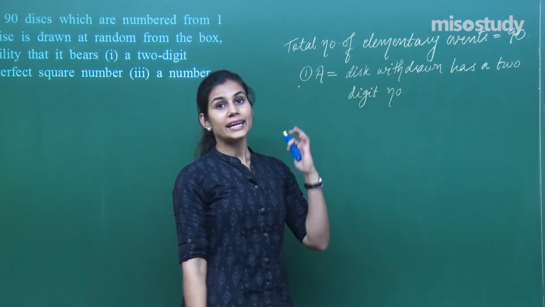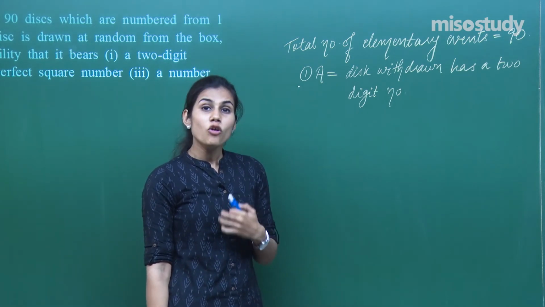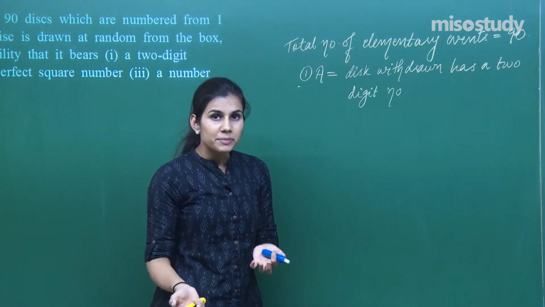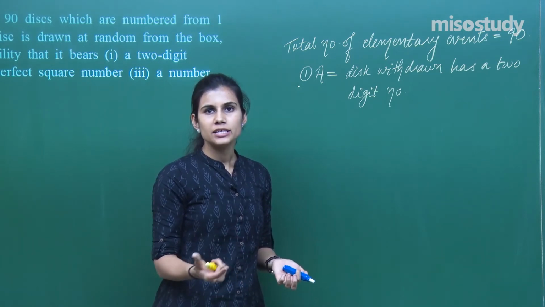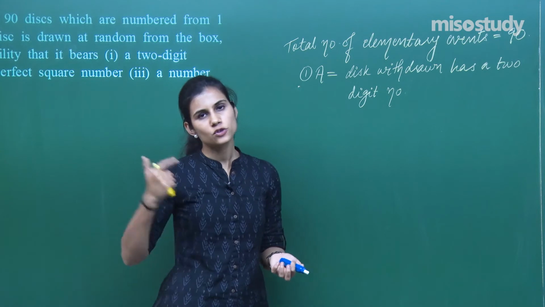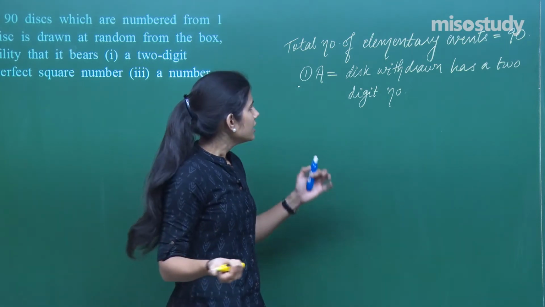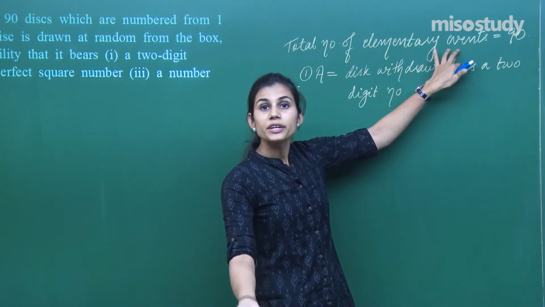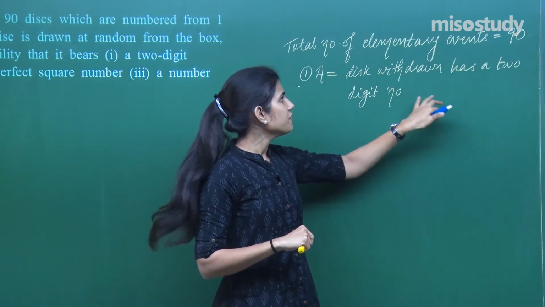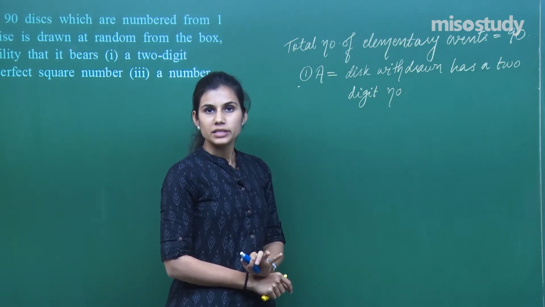Now out of these 90 discs which are numbered from 1 to 90, I can withdraw the first disc numbered as 1, the second disc numbered as 2, the third disc numbered as 3 and so on till the 90th disc numbered as 90. How many of these outcomes are in favor of this event?